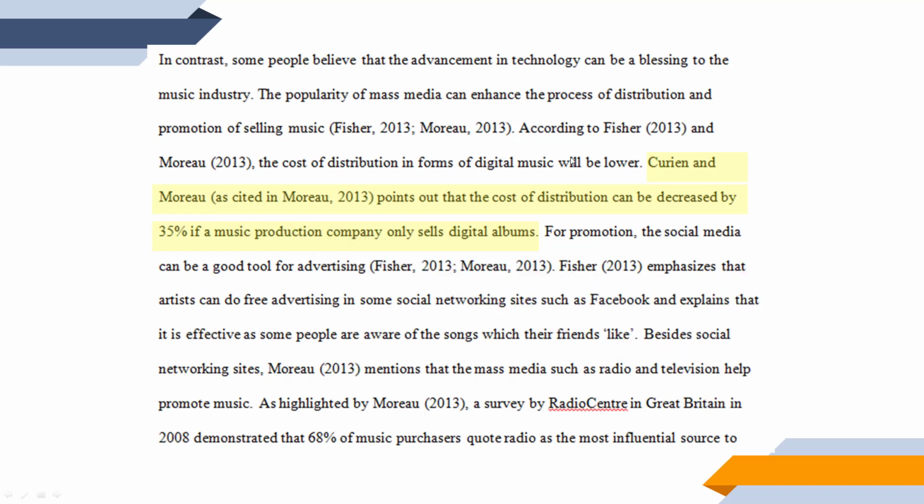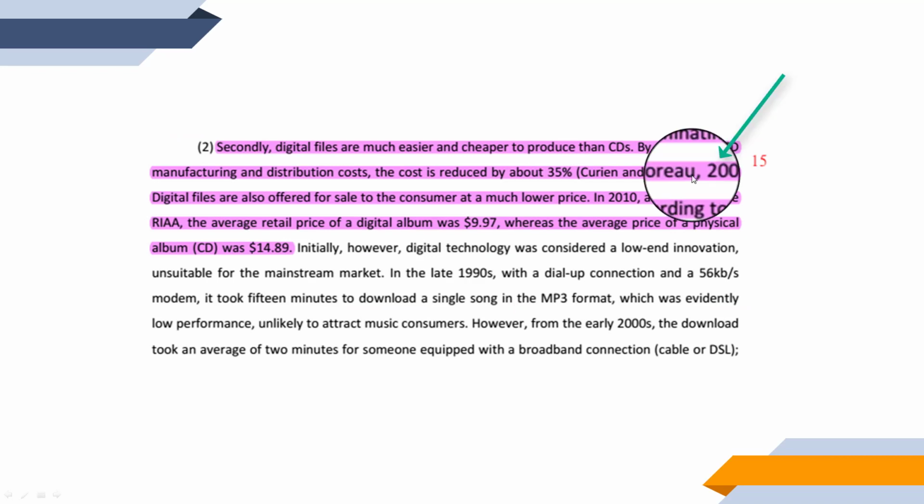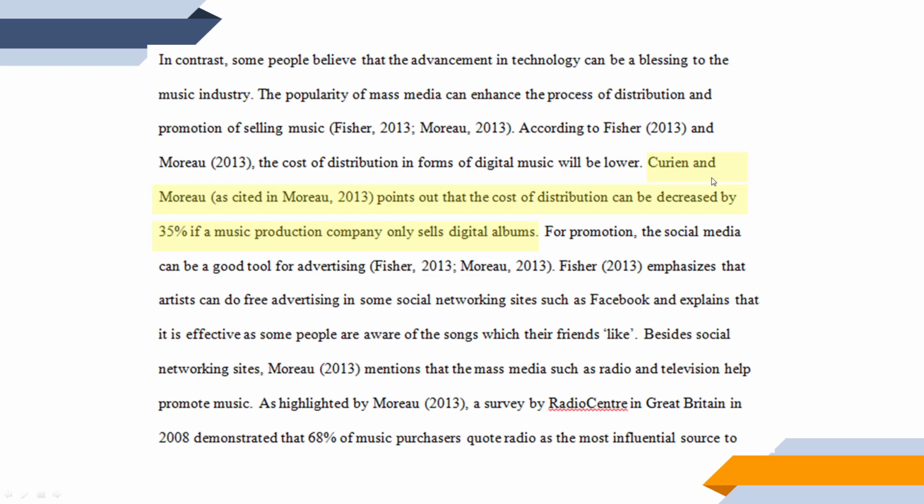Even though Kurian and Moreau was published in 2006, when we actually cite it within our literature review, we do not include that. So we just write Kurian and Moreau, and then as cited in Moreau 2013. So it is important to include the primary source, which is Moreau 2013, in our literature review.